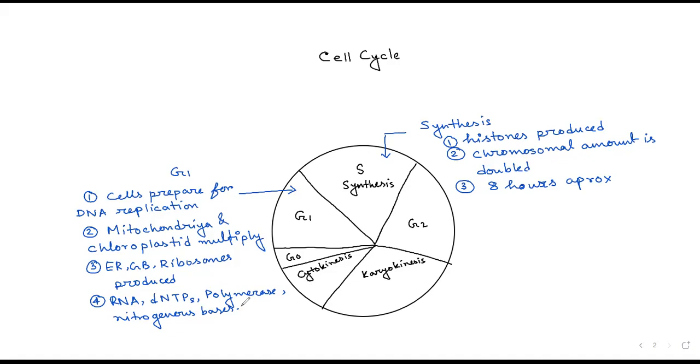replication of DNA. And apart from that, the major change that occurs, obviously, so many things are to be produced during the synthesis phase of the cell cycle. Then preparation should also be very time consuming. So in that context, I must mention that in case of G1 phase, cells become metabolically very active.